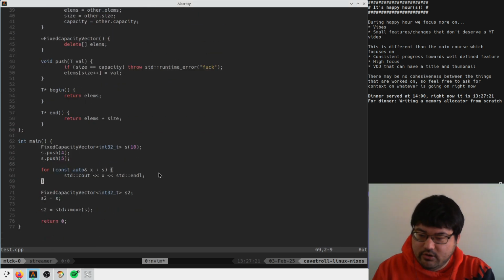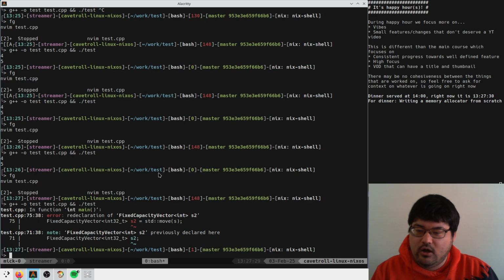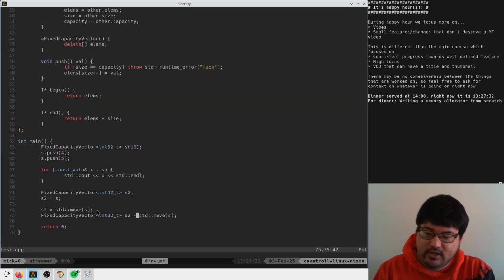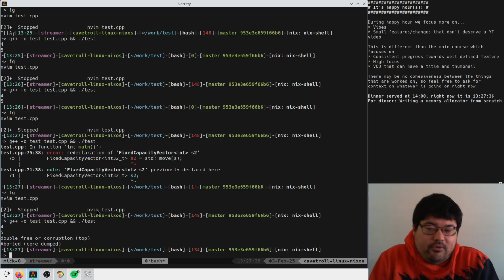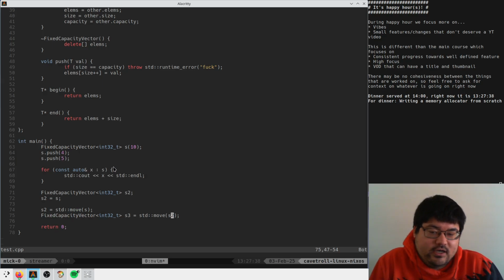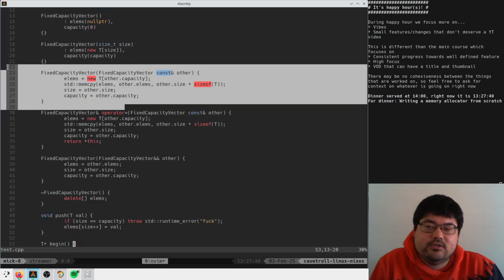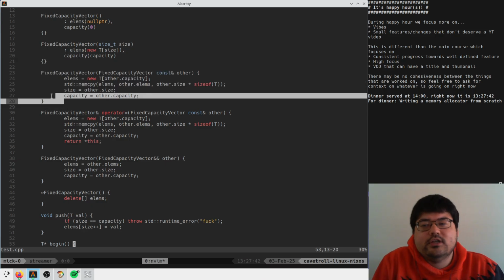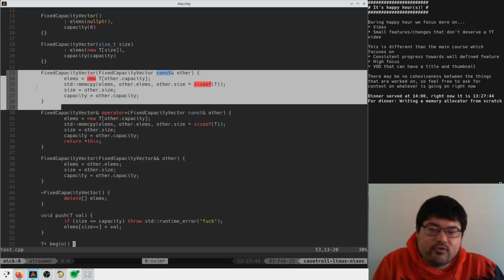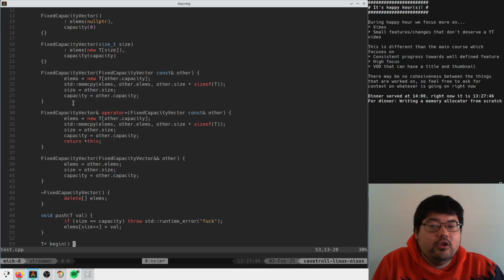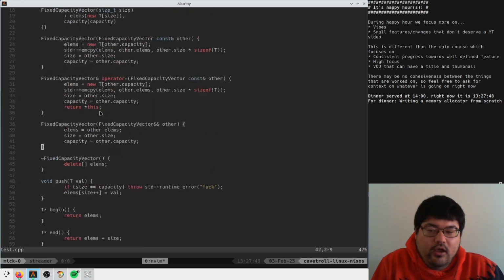What if we wanted to do S2 is equal to std move S? Sorry, S3, I guess. And I guess we move S2 now. Oh, double free again. Uh-oh, that sucks. Oh, and it's because it's actually using the copy constructor. It's not like, oh, you don't have a move constructor, fuck you. It's like, oh, you will just use the copy constructor.